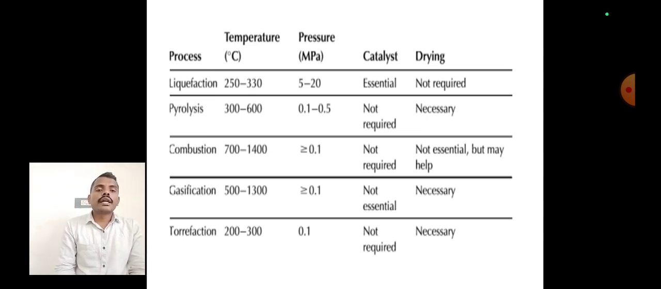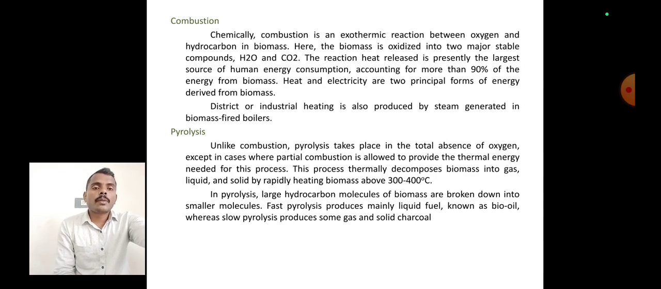We have seen liquefaction and gasification, and the pressure range in gasification, torrefaction and combustion. Maybe a catalyst is used, maybe not. For liquefaction, we use a catalyst to make the reaction faster. Next is pyrolysis. Pyrolysis means rapidly heating biomass above 300 to 400 degrees Celsius. We maintain the biomass in the combustion chamber at 300 to 400 degrees Celsius. Then it is a pyrolysis process. Mainly charcoal and bio-oil are formed in the pyrolysis process.